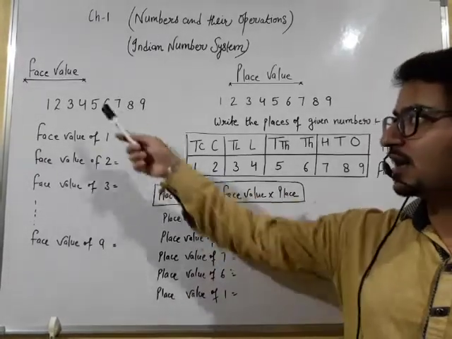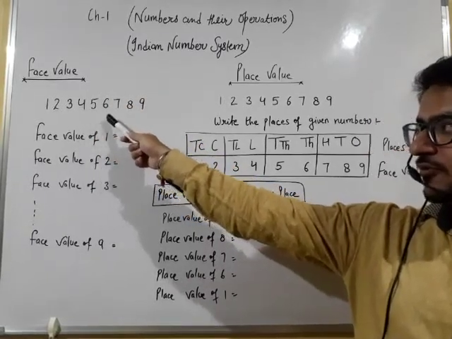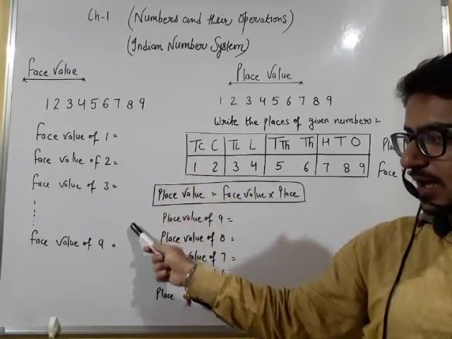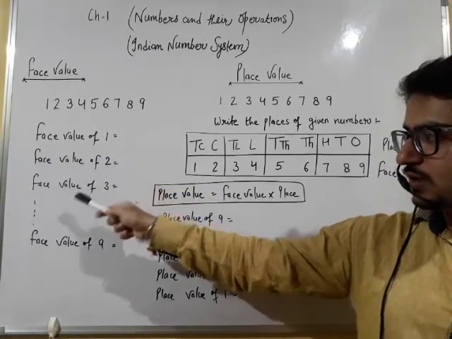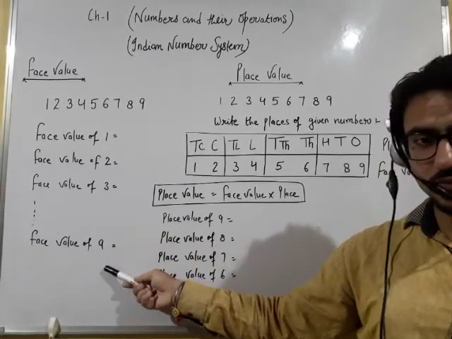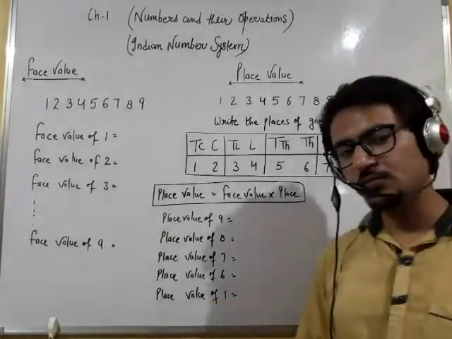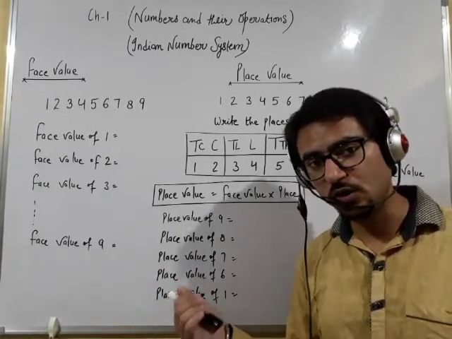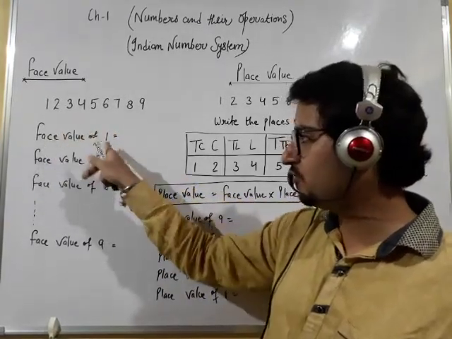Now I have written face value here and the numbers 1 2 3 4 5 6 7 8 9, and now you have to give the face value of 1, the face value of 2, the face value of 3, and so on, up to the face value of 9. Similarly, face value means the name by which you recognize anything; that is known as the face value of that number. So here, the face value of 1.